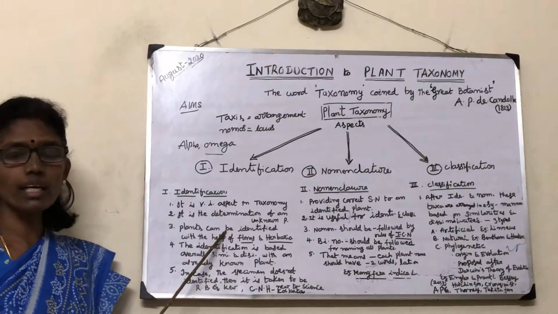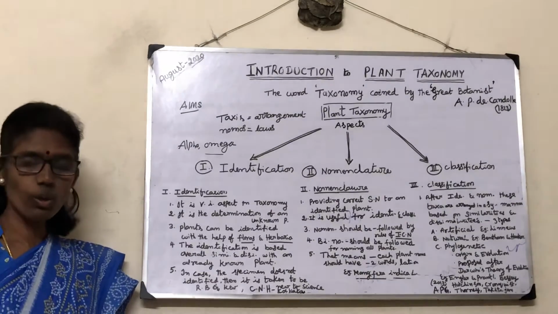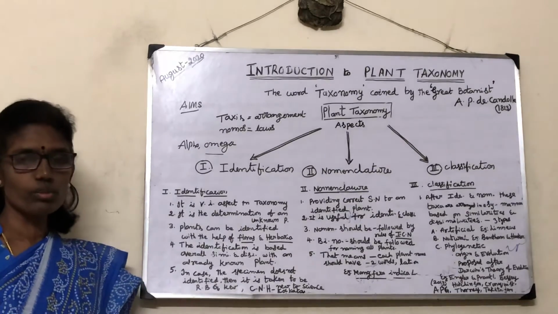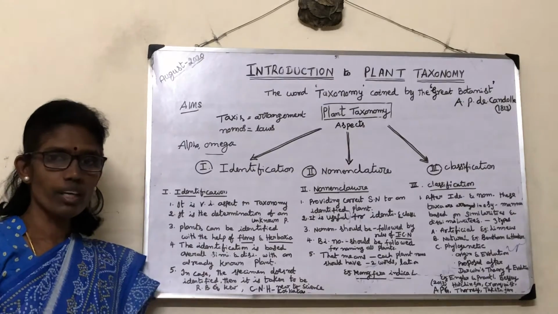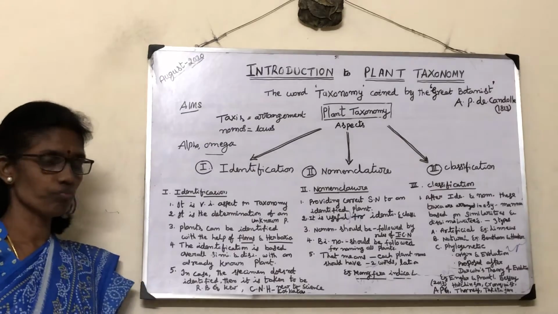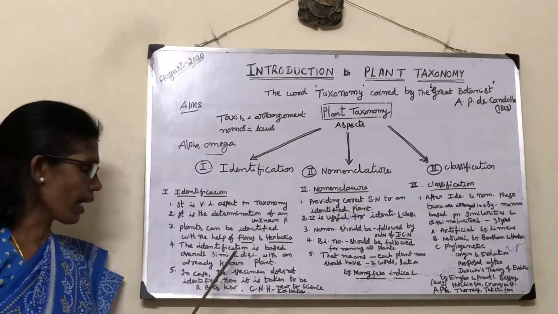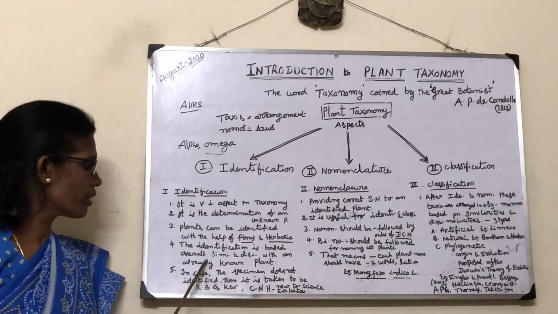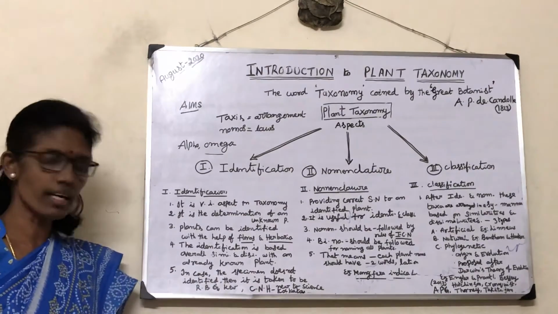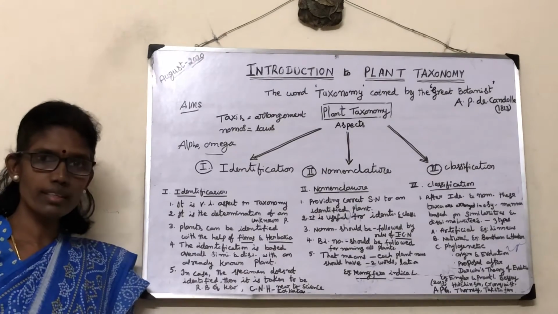Plants can be identified with the help of floras, herbaria or botanical keys. All of you know what is meant by herbarium. Flora is nothing but a book. It details the plants which are present in a particular area. The identification is based on overall similarities and dissimilarities with an already known plant. In case the specimen is not identified, then it is taken to be new to science.